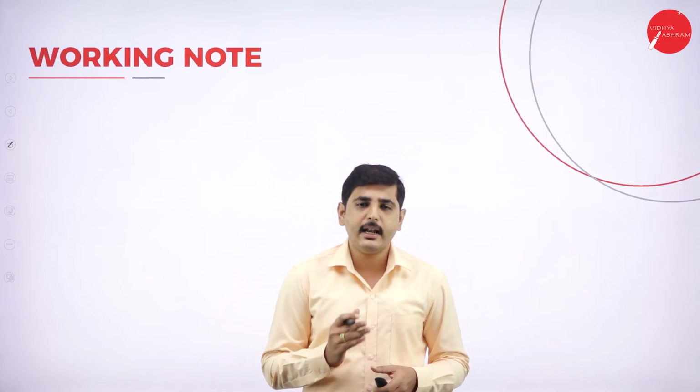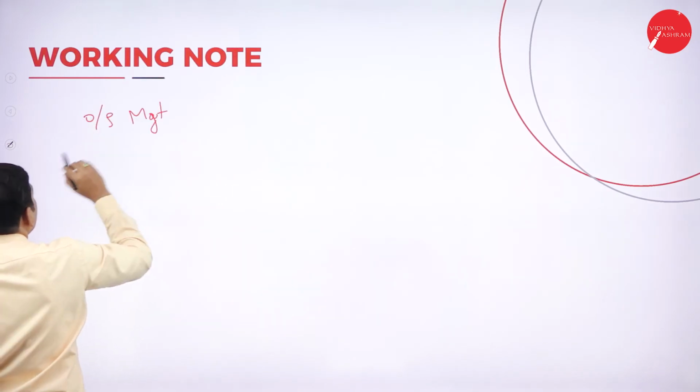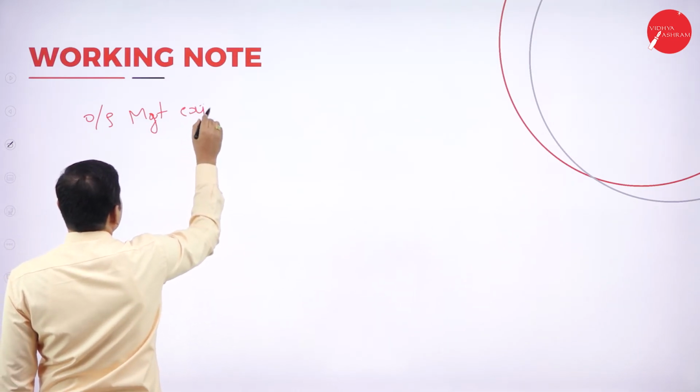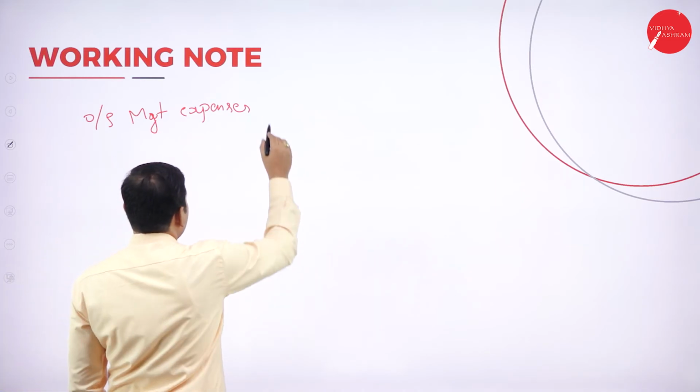Next schedule is management expenses outstanding. So any outstanding is a current liability, so we have to show. Management expenses is schedule number 3, operating expenses. Again it should be shown in the current liabilities, schedule number 13. So outstanding management expenses, where we have to show.